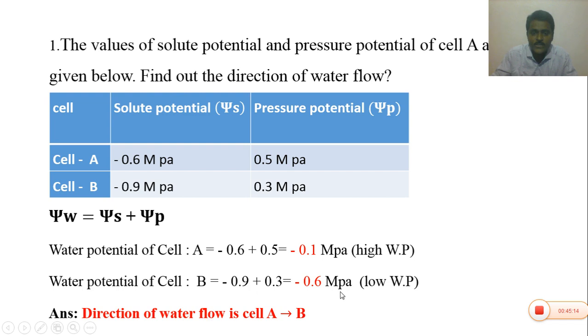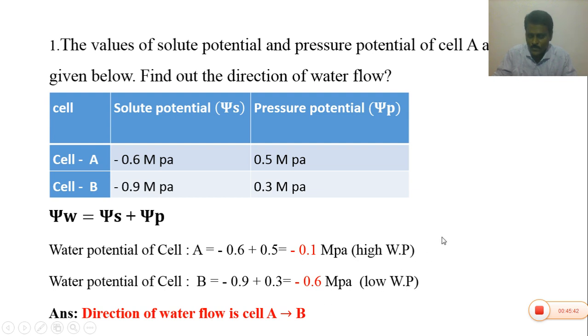Cell B has a more negative value, hence it is a low water potential cell. Hence the water movement is from cell A to cell B, because cell A has the high water potential and cell B has the low water potential. Hence the water flows from cell A to cell B.